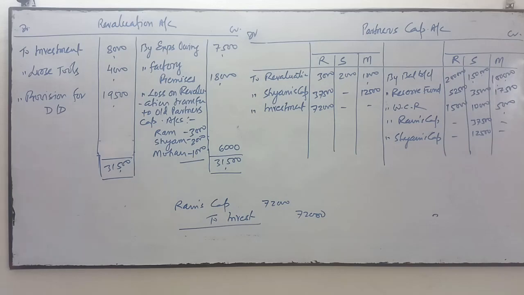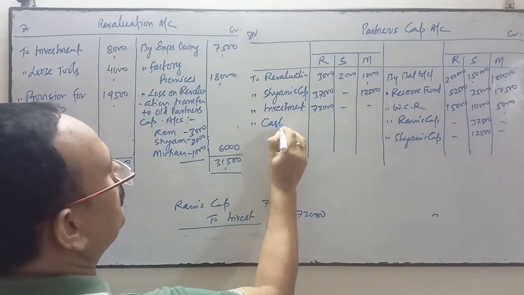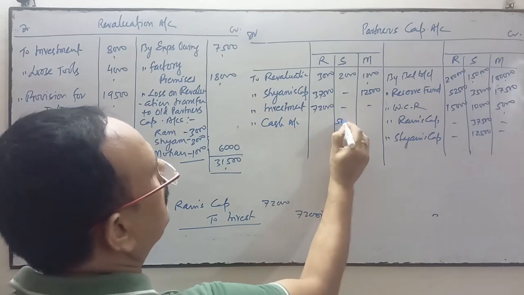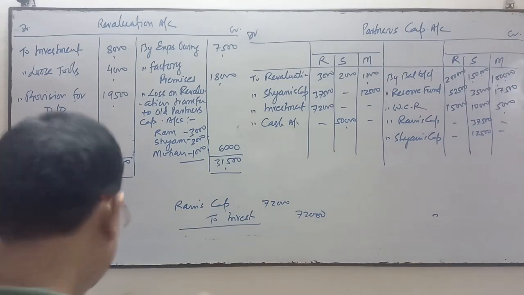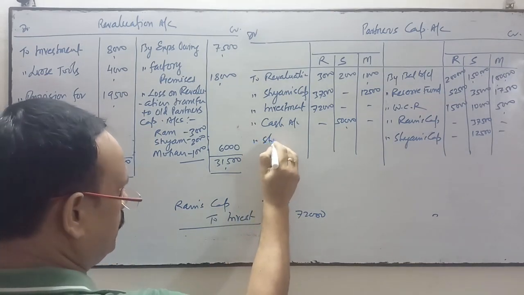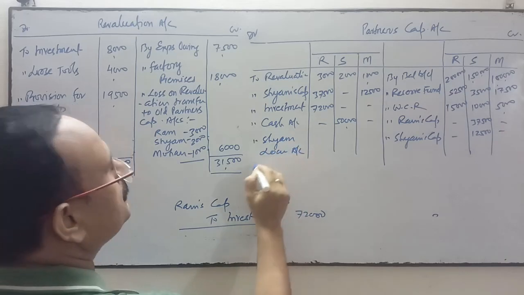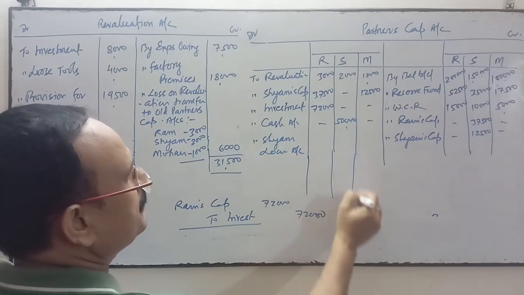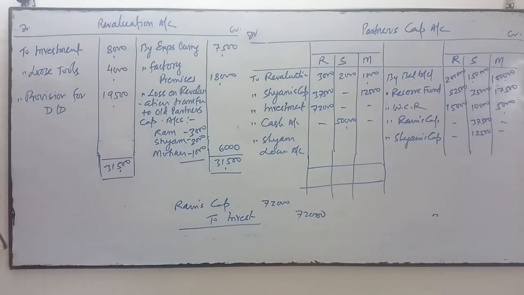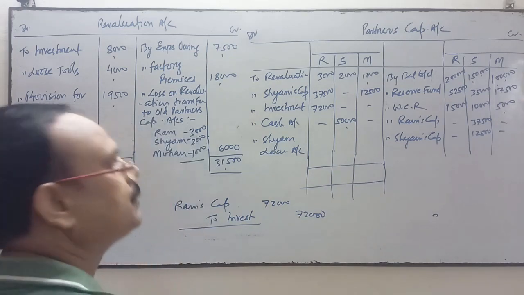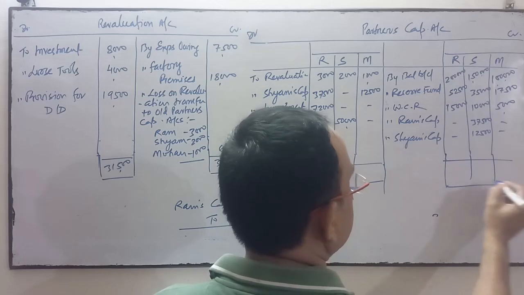Thereafter you see point number 7, Shyam to be paid 50,000 in cash. And the balance due to him will be treated as a loan. Shyam's loan account. This amount will be transferred to Shyam's loan account. Balance will be transferred to his loan account. Okay. So we will find out which side total is more and which side total is less. We will find out the balancing figure.